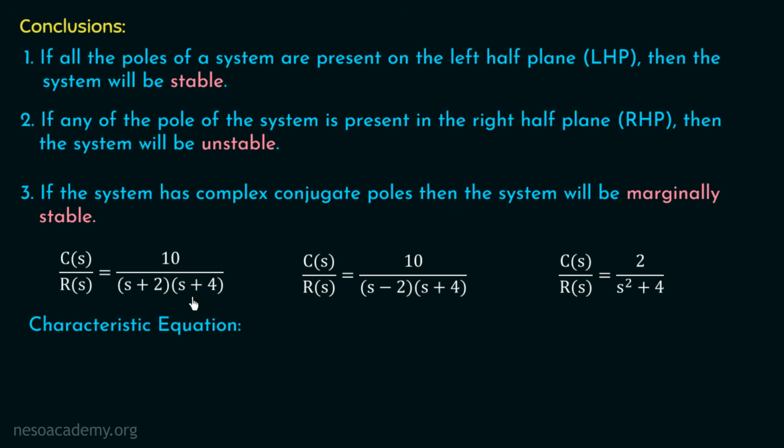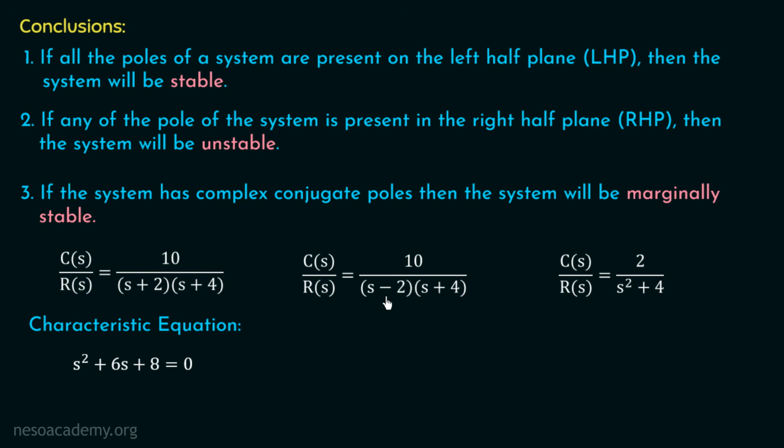So what will be the characteristic equation of this closed loop transfer function? Yes, it will be (s plus 2) multiplied with (s plus 4) equal to 0. And if we solve this, we will have s squared plus 6s plus 8 equal to 0. So this will be the characteristic equation for this closed loop transfer function. In the same way, for this closed loop transfer function, we need to put the denominator of this CLTF equal to 0.